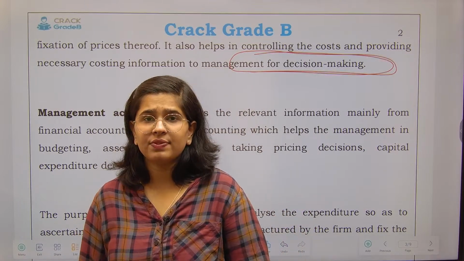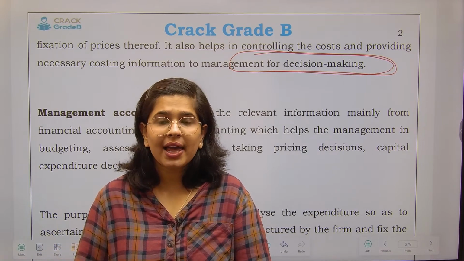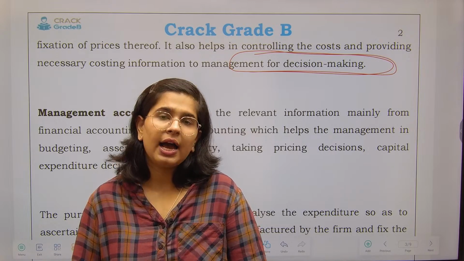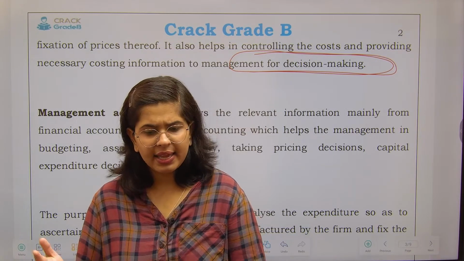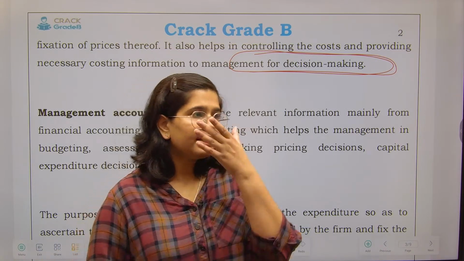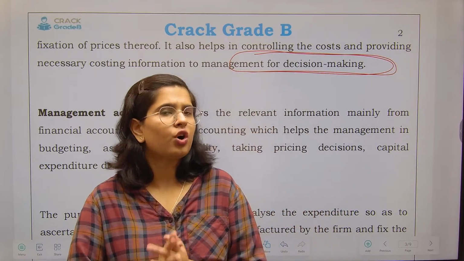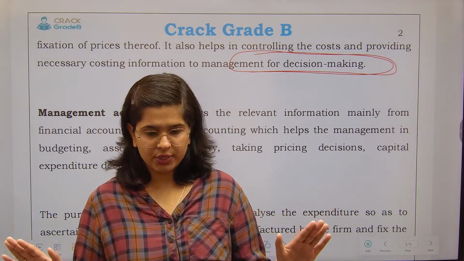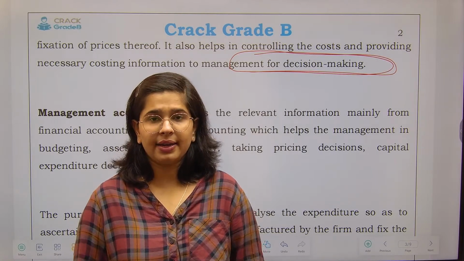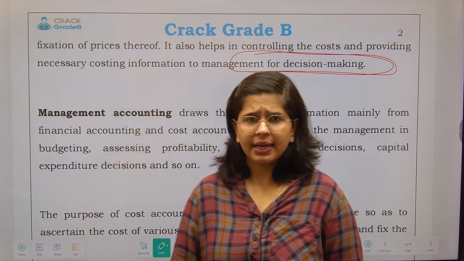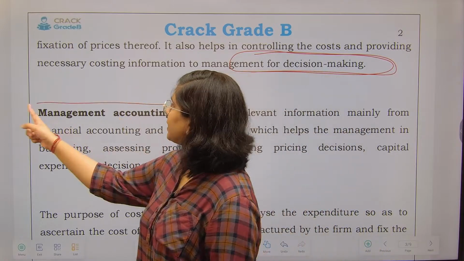There are so many decisions which need to be made. How to control the cost, okay? How to do the inventory valuation, how to do the product costing, how to find out the profitability of products. So these are different things. Yes, cost control, cost reduction, make or buy decisions, finding out the variable cost, how to control the fixed cost, all such things are part and parcel of cost accounting. Okay, the different topics and chapters that you study under costing are the sum total of cost accounting. Now we have what is called management accounting.